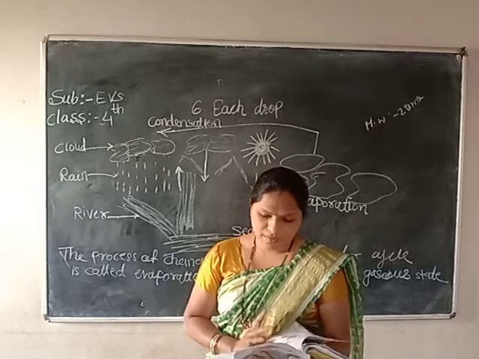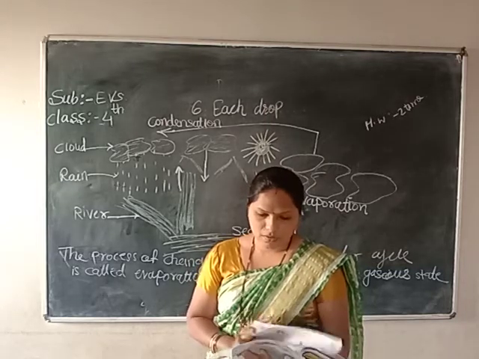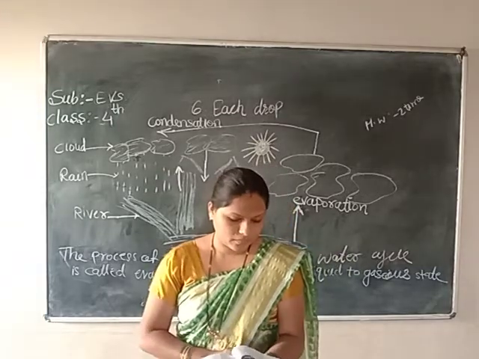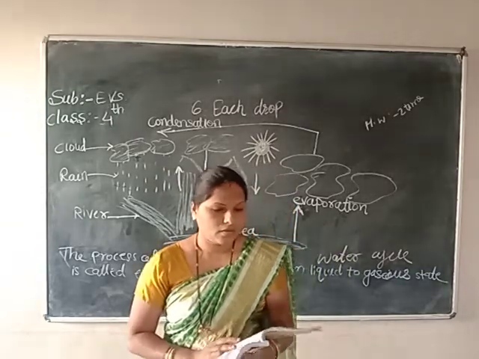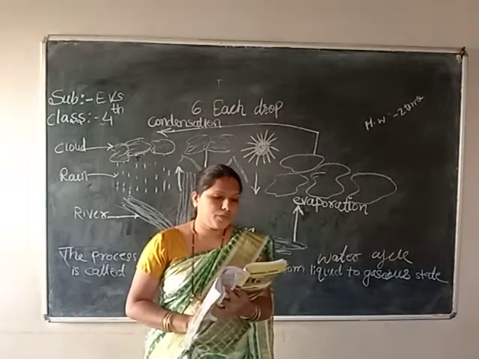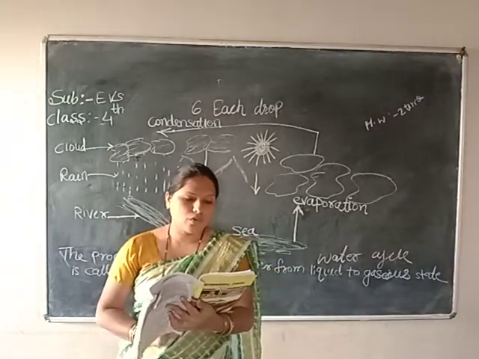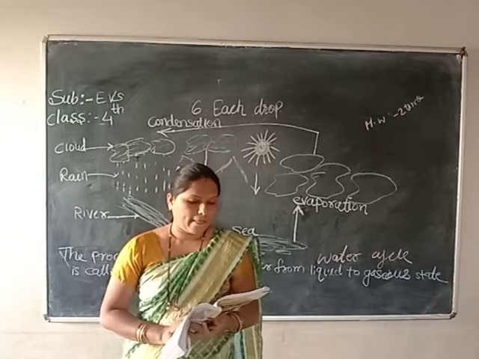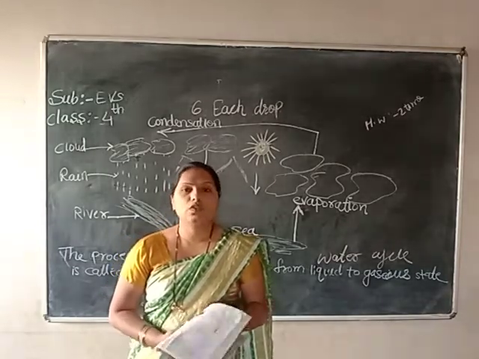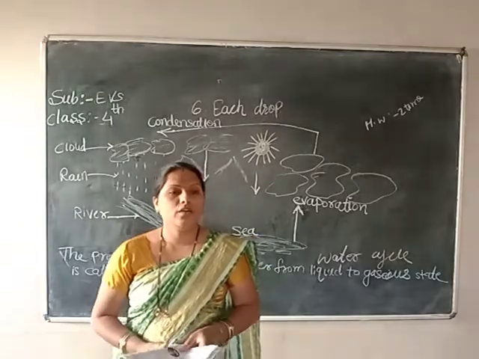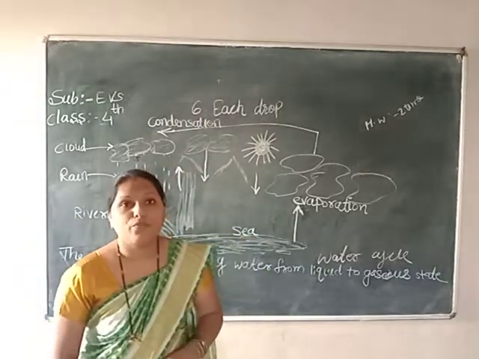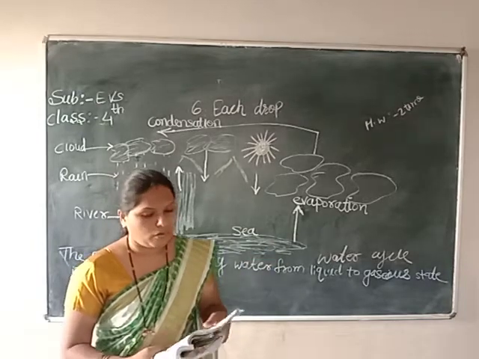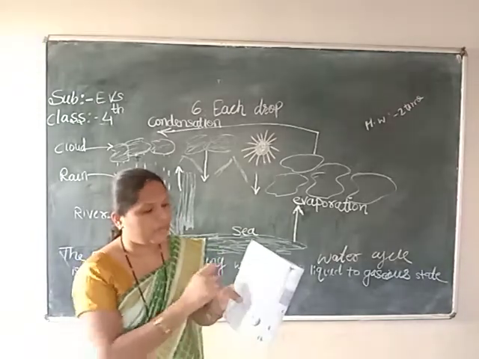On page 47, children. Child, you already know the sources of water which we use for all our needs. Make a list of the sources of water. What are the sources of water, children? Lake, pond, hand pump, tap, well, river, stream. All these are sources of water. You have to write the names of all of them here.